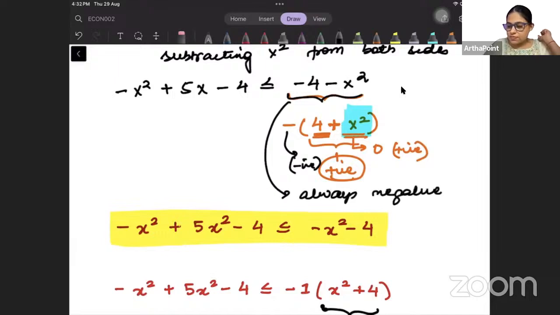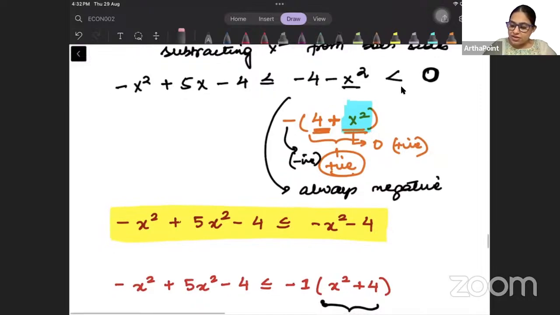Always negative means that this entire term is always less than 0. It will always come negative. Write anything in place of x. You put x as 0, you put x as 1, you put x as minus 1, x as 4, put anything. You will notice that minus 4 minus x square will always come negative. Negative means it will be less than 0.